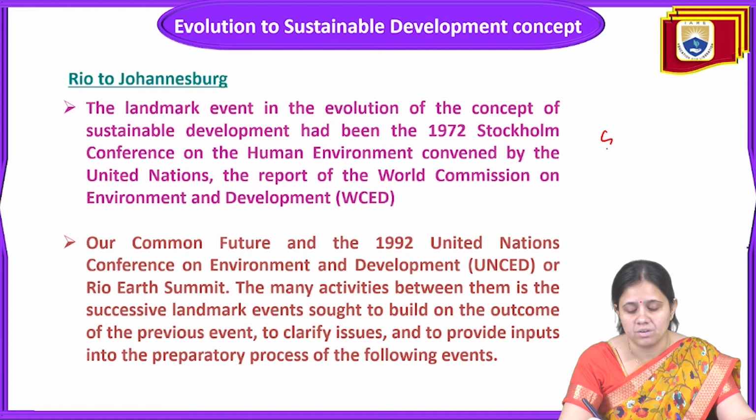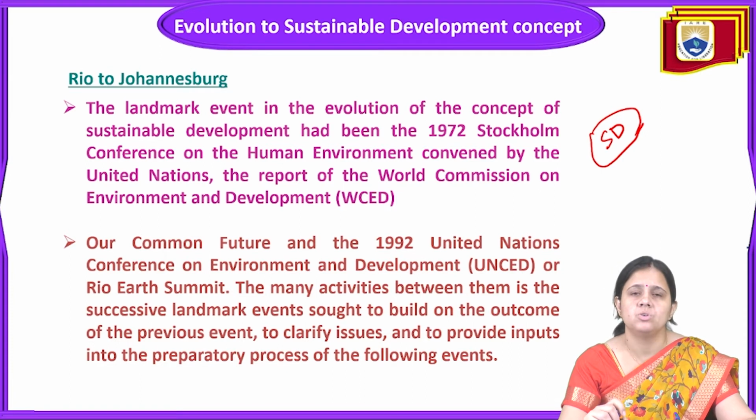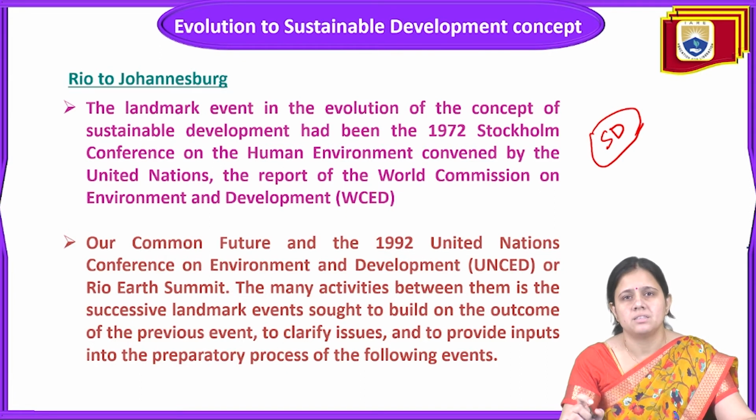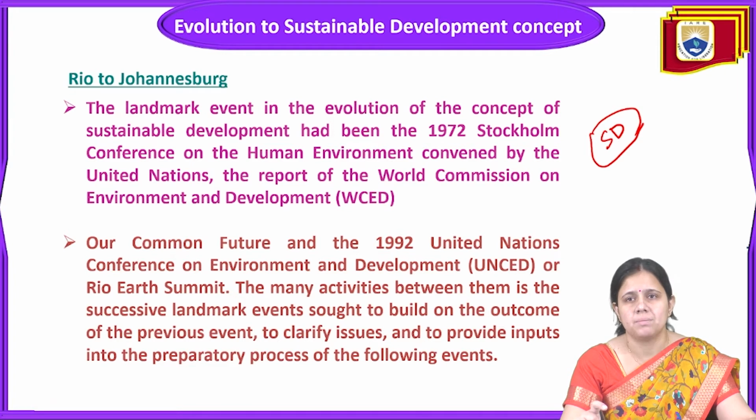Now we are going to discuss the evolution of this concept of sustainable development, means how this word has evolved in the world. It is a journey from Rio de Janeiro in Brazil to Johannesburg in South Africa. First of all, the first landmark event in the evolution of the concept of sustainable development was the 1972 Stockholm Conference. In the year 1972, there was a conference known as the Stockholm Conference, on the human environment, convened by the United Nations.